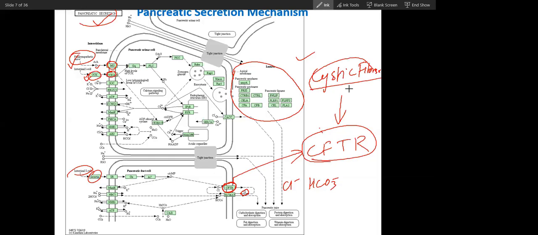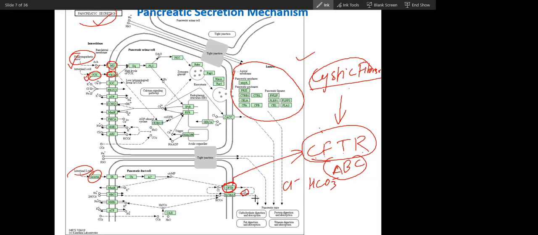CFTR is actually a chloride transporter. CFTR means cystic fibrosis transmembrane conductance regulator. It is a chloride channel, an ABC, ATP binding cassette protein. It falls into the group of ABC proteins. It pumps chloride out of the cell, so the secreted water will be very rich in chloride.